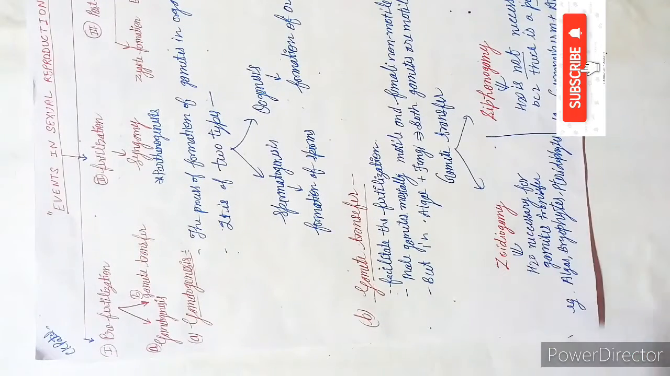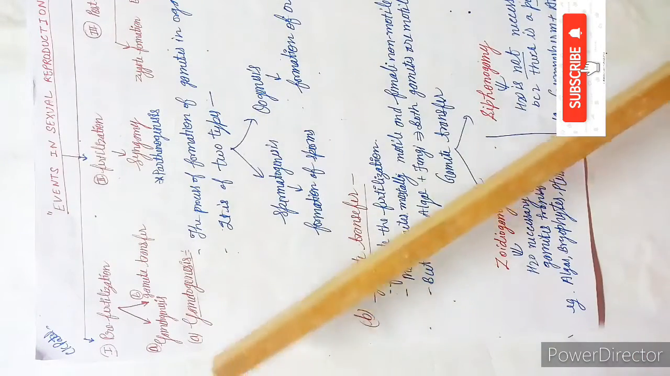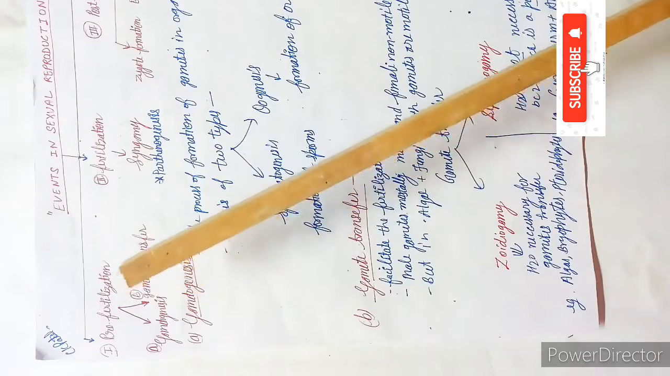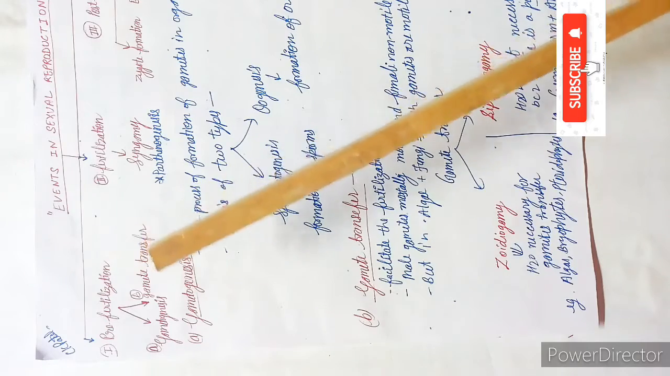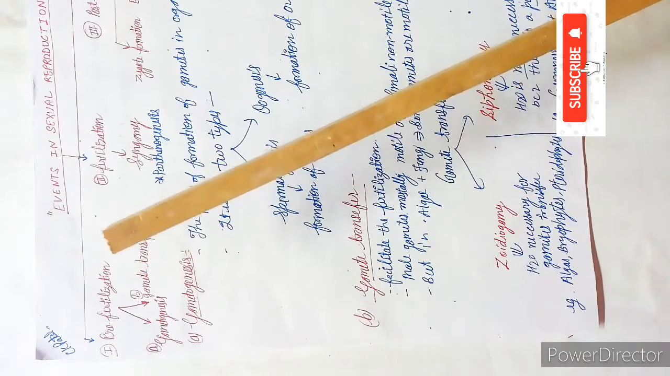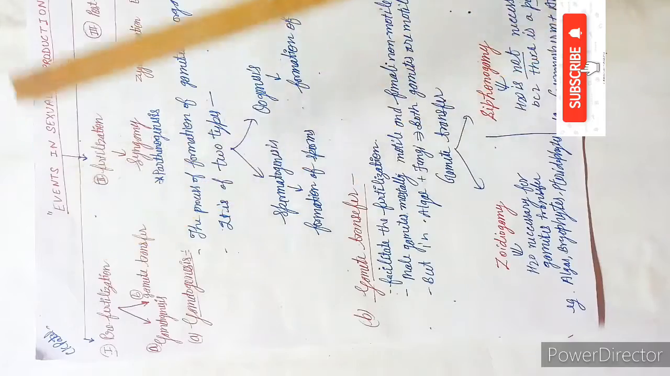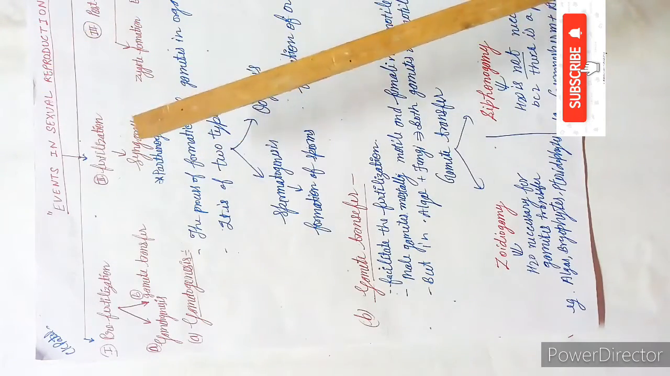So first is gametogenesis in the pre-fertilization events, meaning formation of gametes. Second is the gamete transfer. How is the male gamete transferred from one place to another place? Second event is the fertilization.